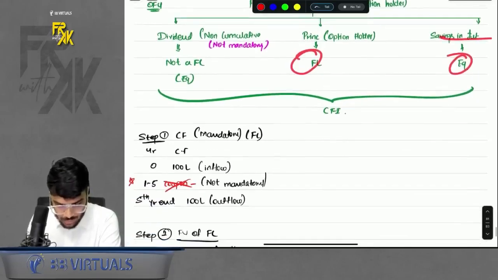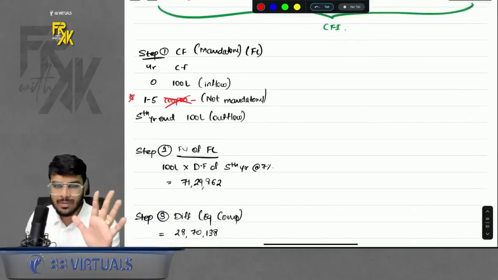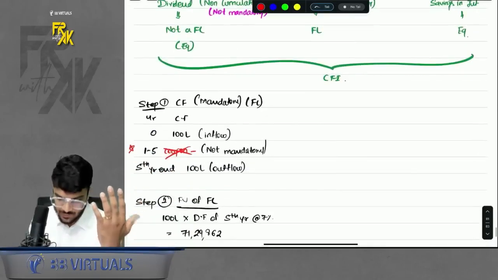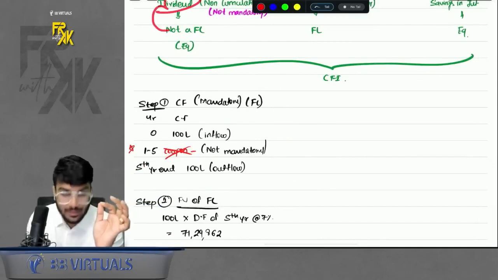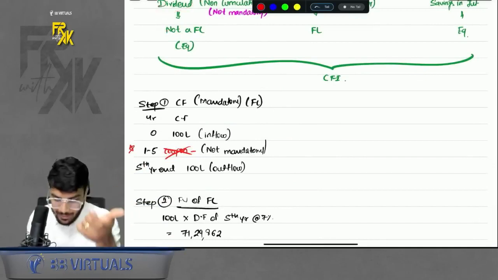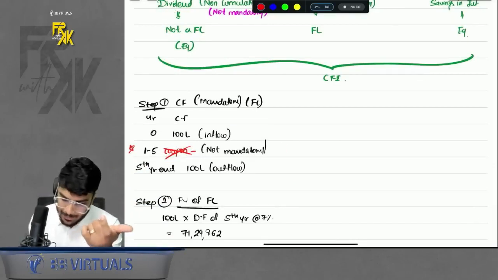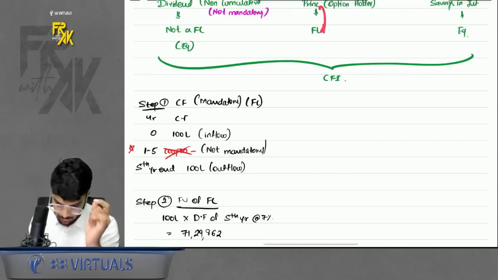So how to solve this question? Simple. Normal CFI question, 5 steps. Step number 1, cash flows. In cash flows, don't take anything as coupon. Why? Because the dividend is not a FL. It is not mandatory. So nothing will come in coupon. But the principal is of course FL. You will take this in your cash flows.